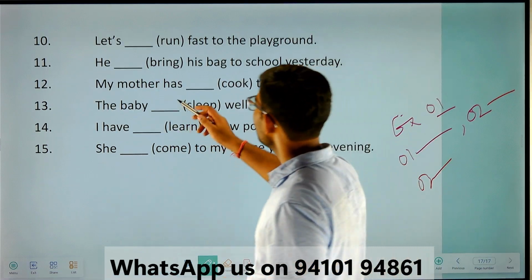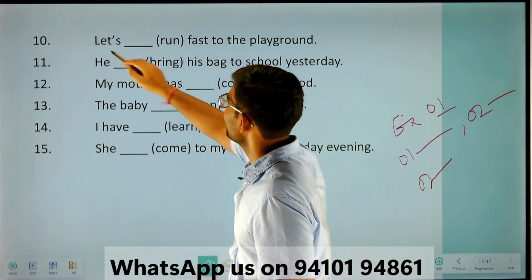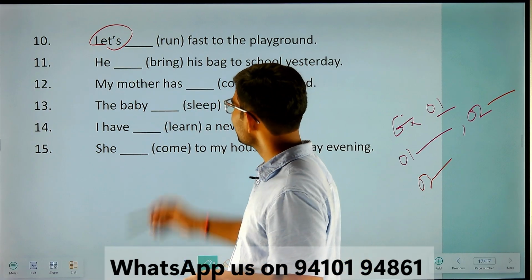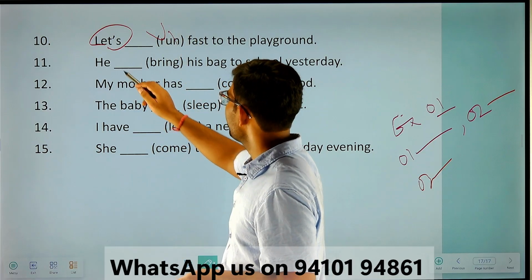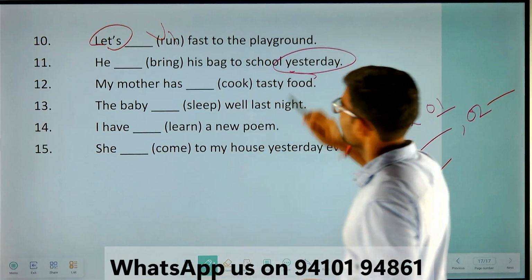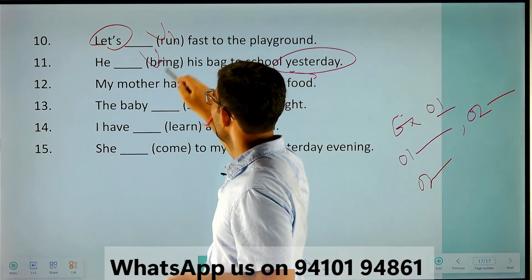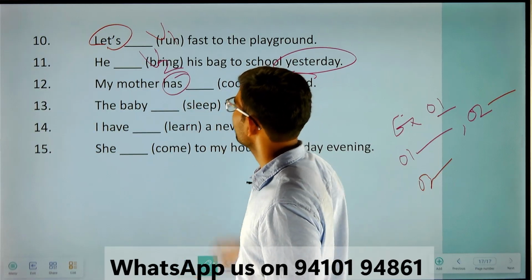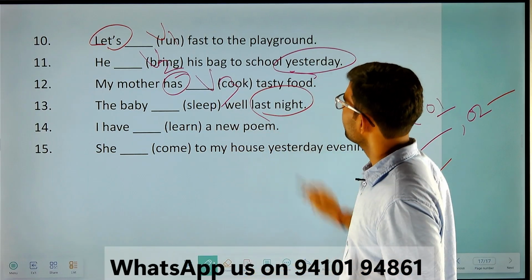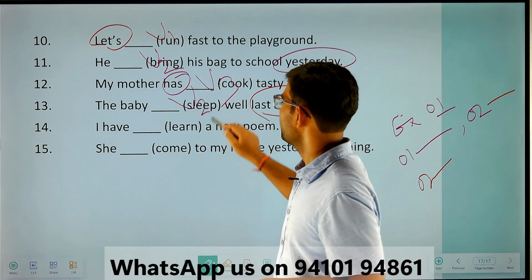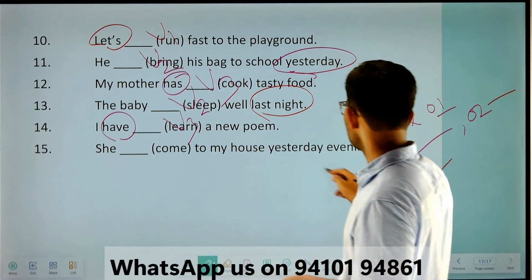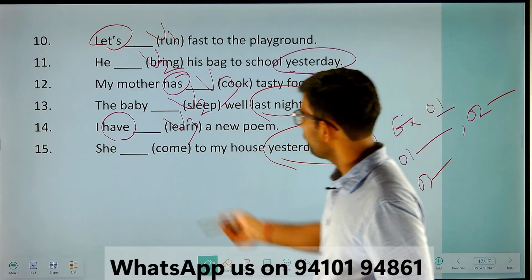Okay, and in 10th, let's. Okay, so the sentences with let's are, as I have already told you, imperative sentences. So V1 will be used here. And he, yesterday, so past activity, V2. And here has, present perfect, V3. And last night, past activity, V2. Have again, present perfect, V3. And here yesterday evening, past activity, V2.